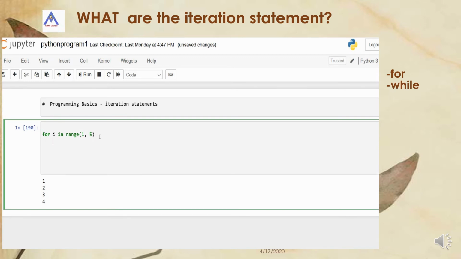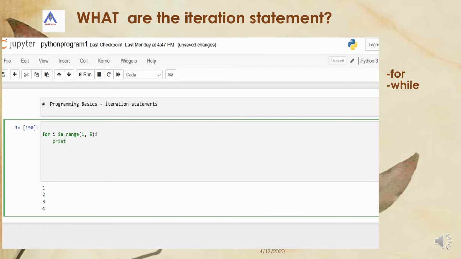Now I say print. For a for loop, you must also give the colon here. Print i. So this loop will continue until the range 5, exclusive of 5, so up to 4 only. So 1, 2, 3, 4, similar to the previous while loop. The initial value 1 is assigned to i, and by default it will increment by 1 each time till 5, that means 5 is not included.